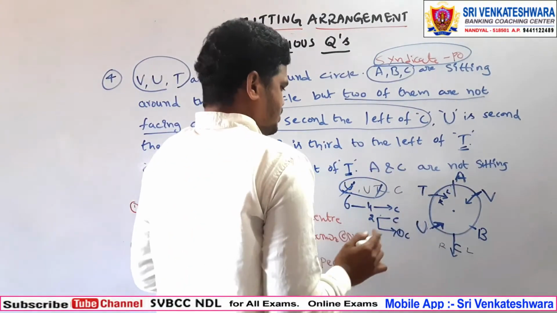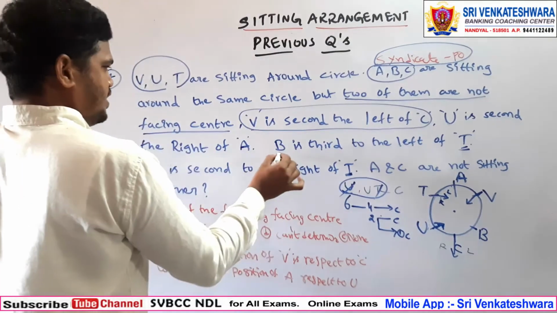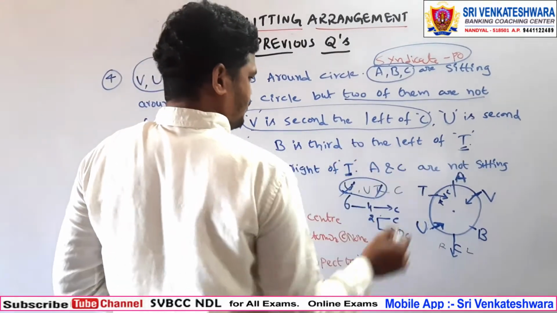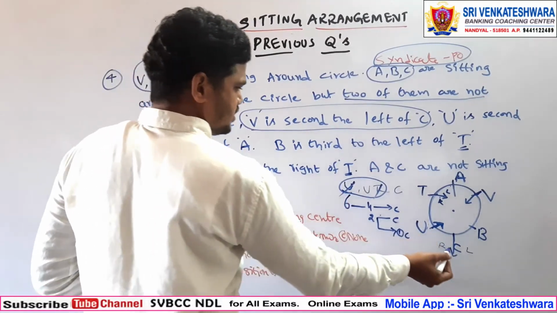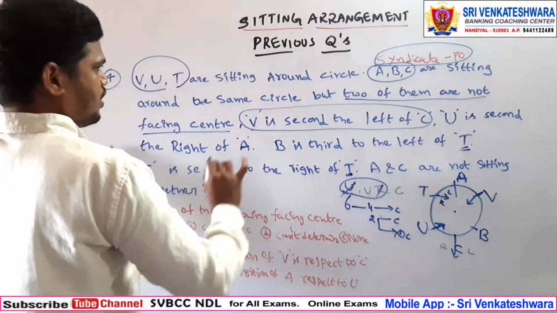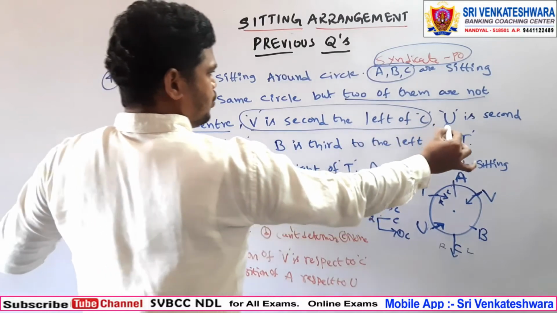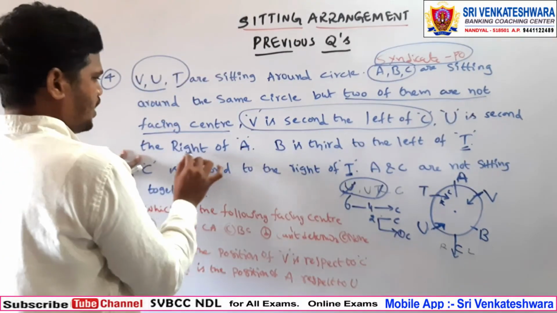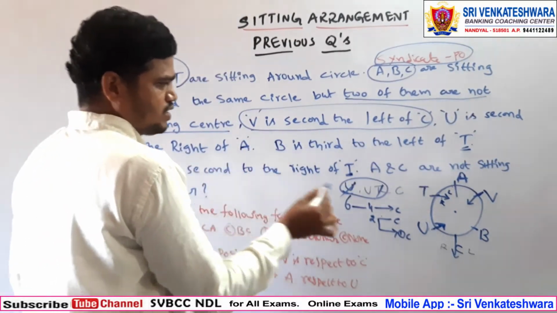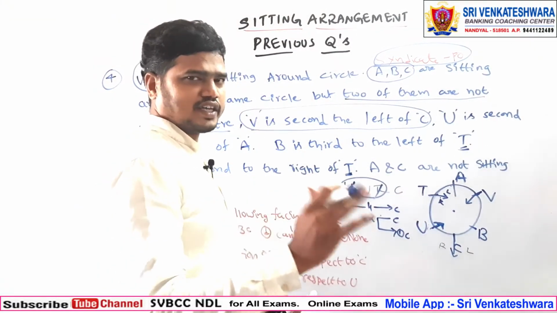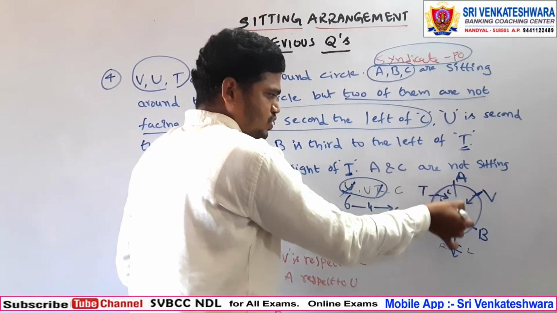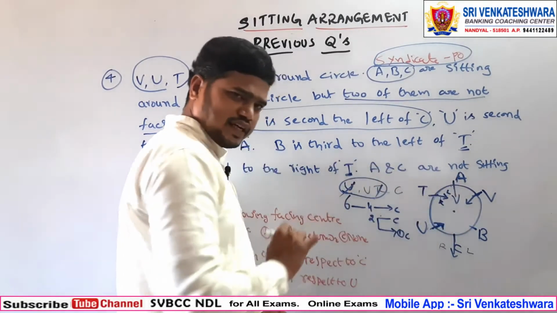Now see, B is third to the left of T. C is second to the right of T. Now here U is second to the right of A. For example, A is toward the center, okay.